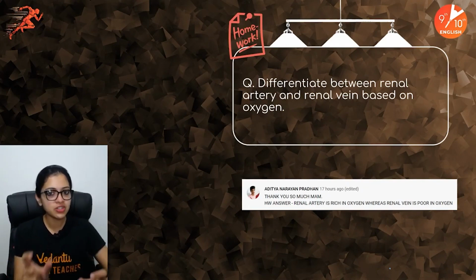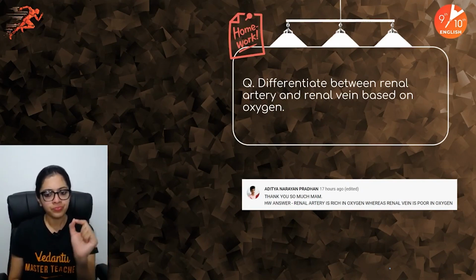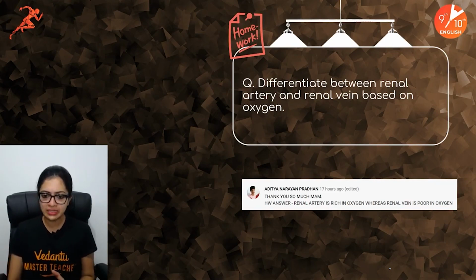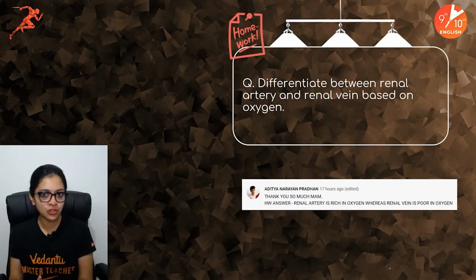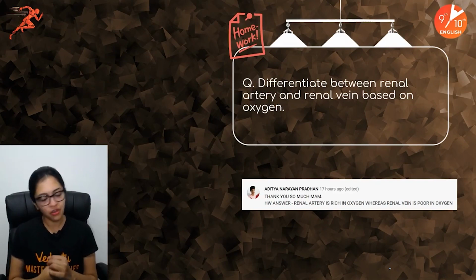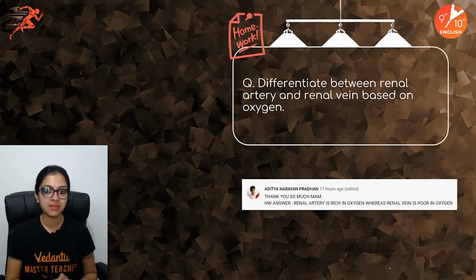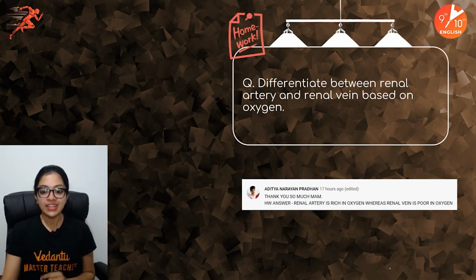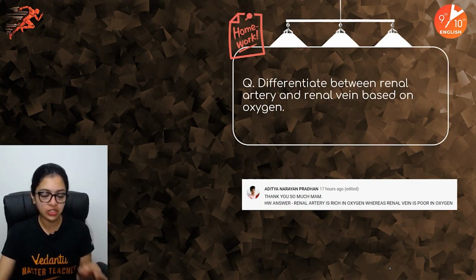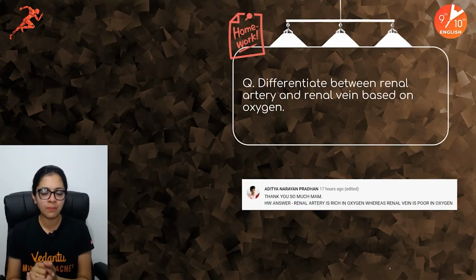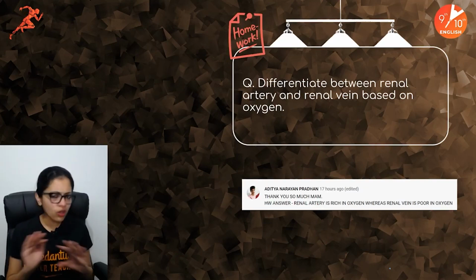Aditya has mentioned it exactly to the point. Blood carried by the renal artery is rich in oxygen and blood carried by the renal vein is poor in oxygen. All right, so this is it. Thank you very much, Aditya, and all other children who gave me the answer. Children, remember, for ICSE especially, writing answers like this in very short and crisp format is super important. That's all that you need.